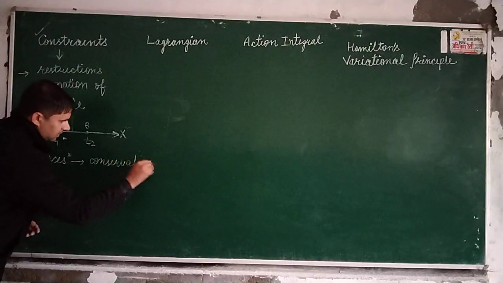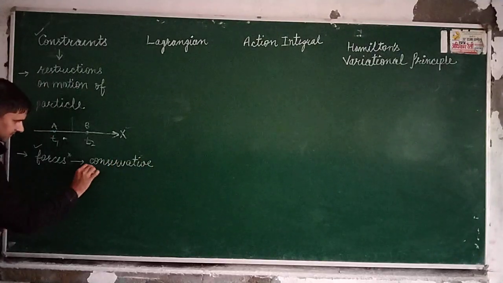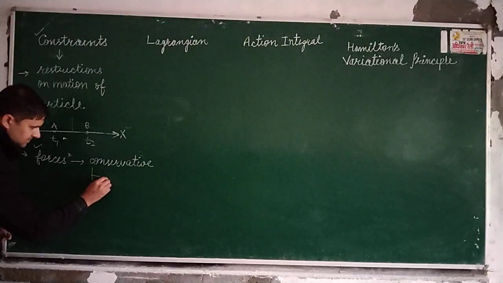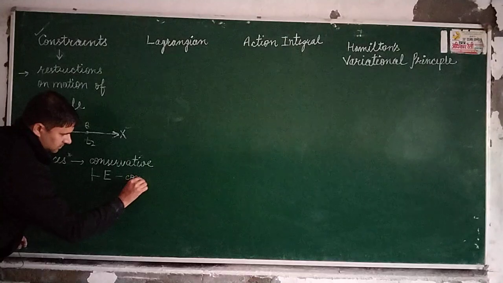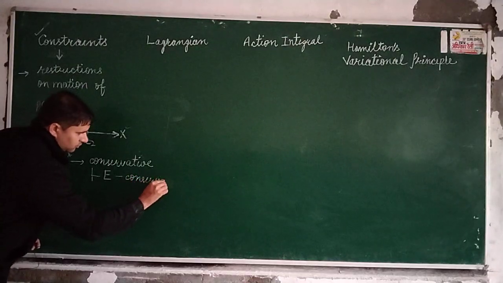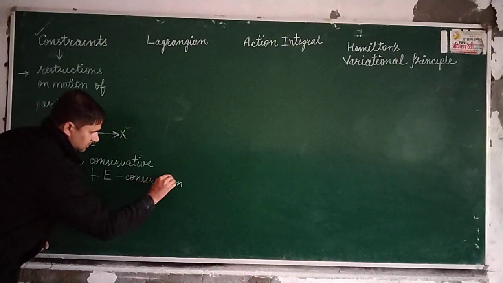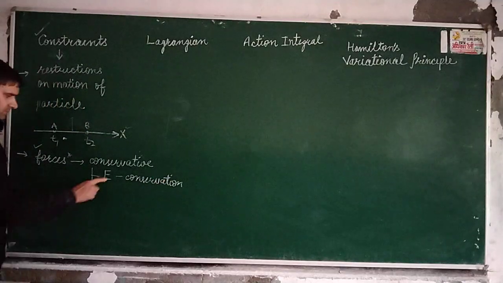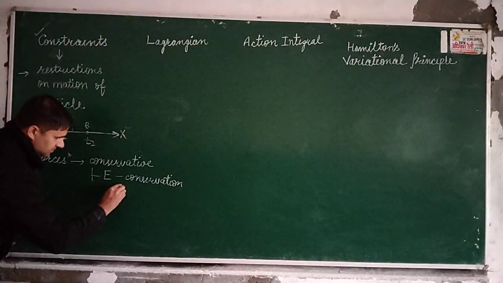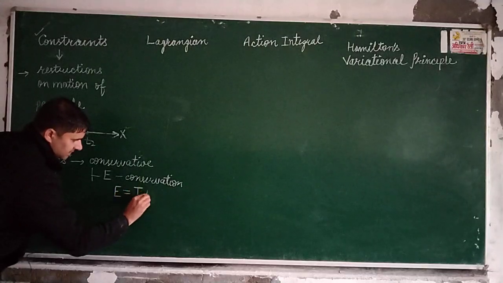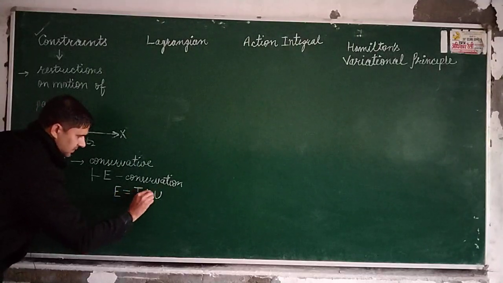These forces may be conservative and non-conservative. If the constraints are conservative, then the total energy of the system, that is E, will remain conserved. You are to keep focus on these points. So the total energy will remain conserved. Here the total energy will be the sum of kinetic energy and potential energy.